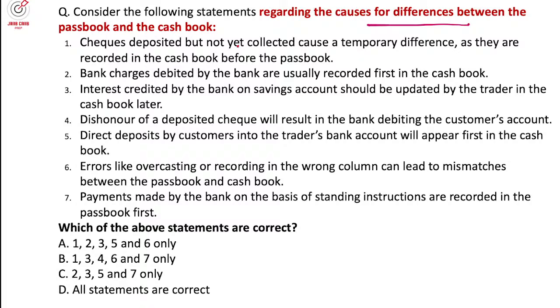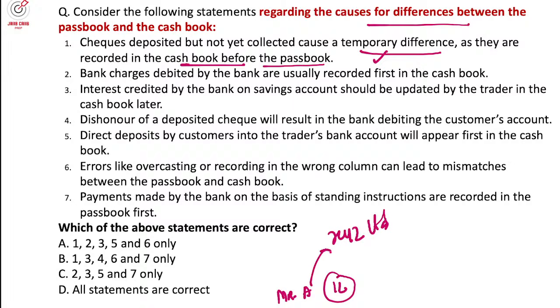Cheque deposited but not yet collected causes temporary differences as they are recorded in the cash book before the passbook. So how can you solve this one? Let's say we are preparing the cash book for XYZ Limited. They receive a cheque from Mr. A worth rupees 1 lakh. The accountant will record that in their book on the date they receive it.